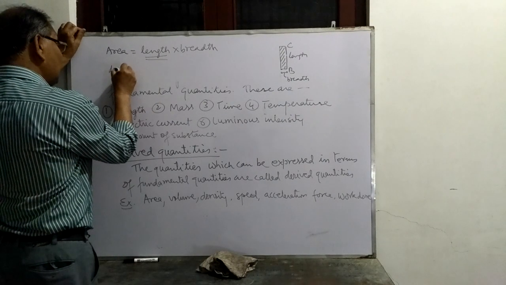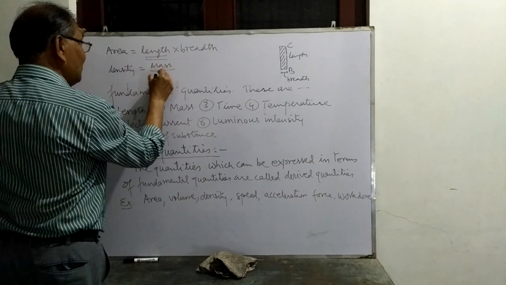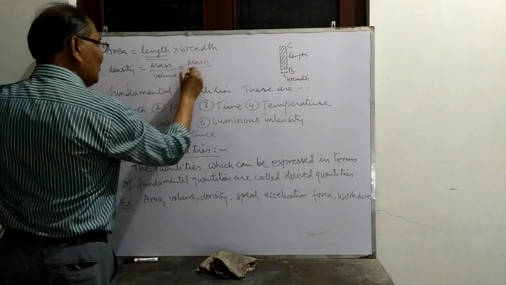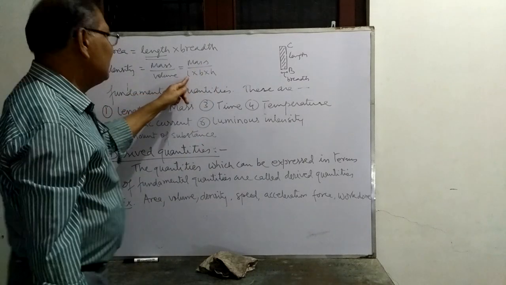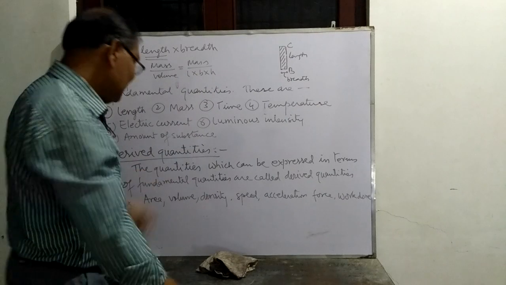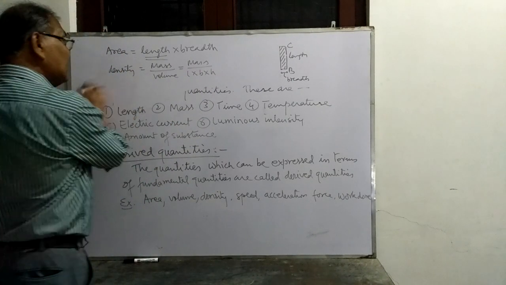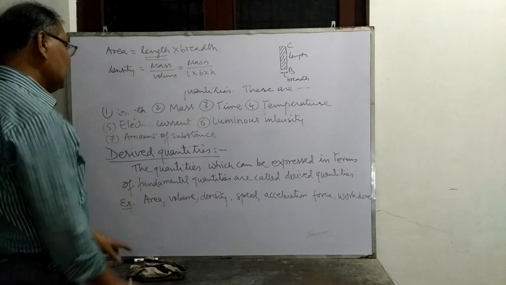Density, mass upon volume. Volume is length into breadth into height. Length is fundamental, breadth and height are also fundamentally length. So this density also depends on fundamental quantities of mass and length.